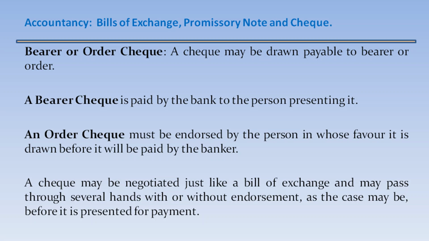A bearer check is paid by the bank to the person presenting it. An order check must be endorsed by the person in whose favor it is drawn before it will be paid by the banker. A check may be negotiated just like a bill of exchange and may pass through several hands with or without endorsement, as the case may be, before it is presented for payment.